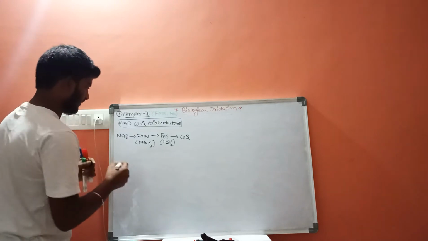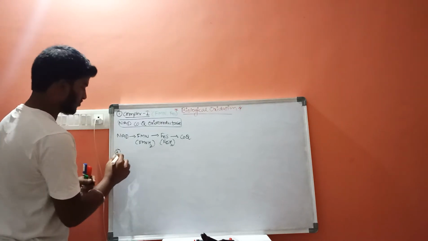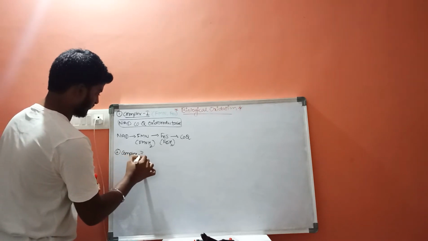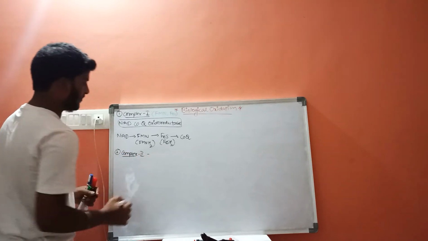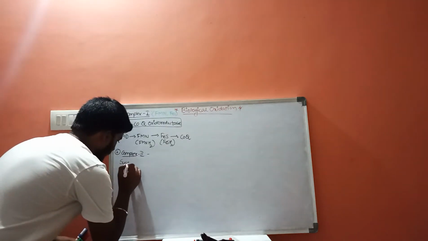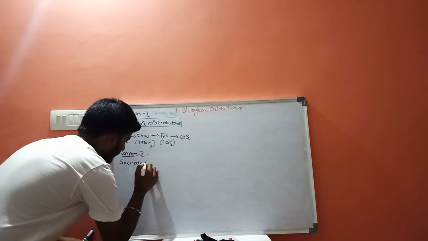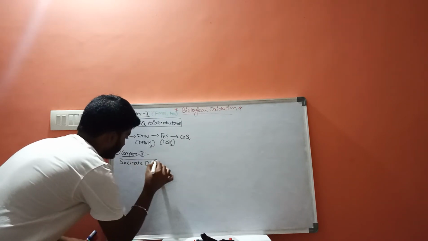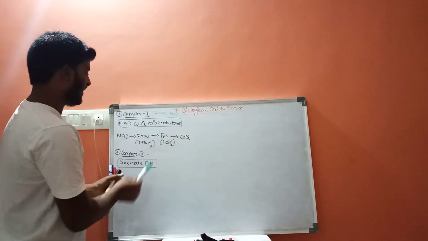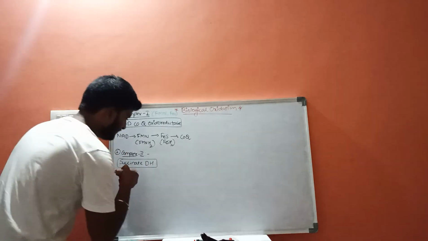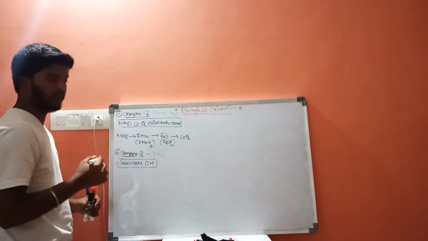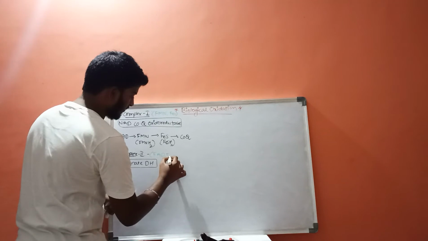And complex 2. The name of this complex 2 is succinate dehydrogenase, and it consists of coenzyme like FAD, and it also consists of a protein like iron sulfur protein.